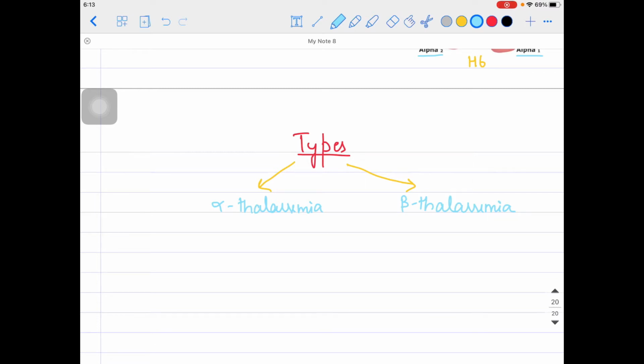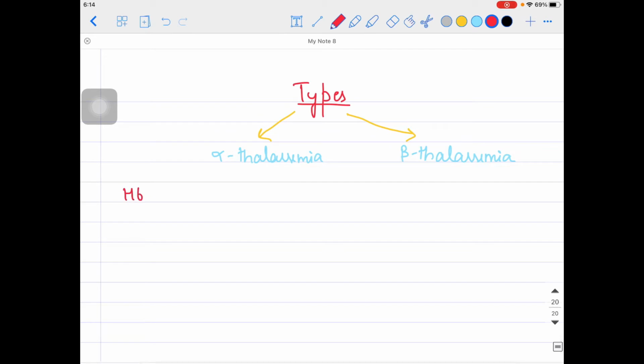Now if you talk about the alpha chains, do you remember the types of hemoglobin? I told you about the three types of hemoglobin. I just want to revise very quickly that in adults we have three types of hemoglobin: HbA, HbF and HbA2. HbA, I told you, is about 95 to 97% of the hemoglobin. Then HbF, I told you, is mostly in the fetus, but HbF can be present in us also in amounts of less than 1%.